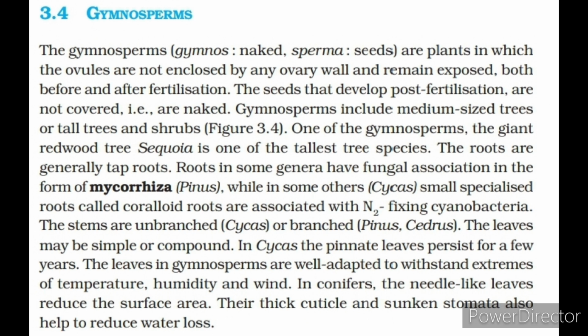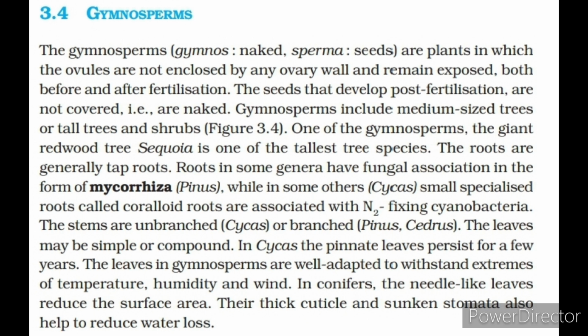Gymnosperms. The gymnosperms, gymnos, naked, sperma, seeds, are plants in which the ovules are not enclosed by any ovary wall and remain exposed, both before and after fertilization. The seeds that develop post-fertilization are not covered, i.e., are naked.